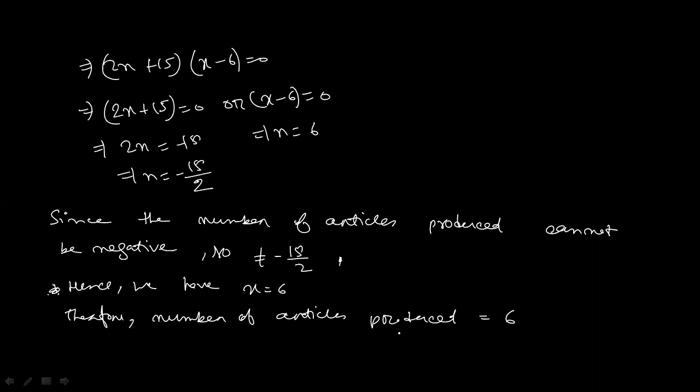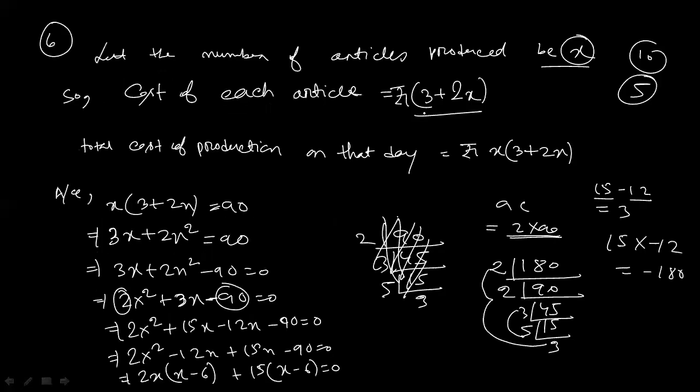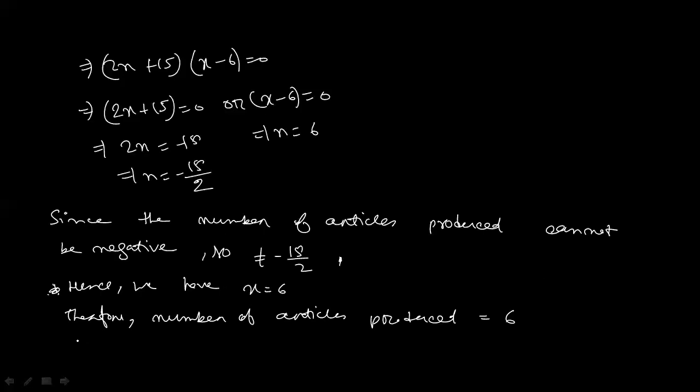Now again you have to find the cost of each article. Now what is the cost of each article? This one, rupees 3 plus 2x, yes or no? So put the value. Yes. And the cost of each article will be rupees 3 plus 2 into 6.